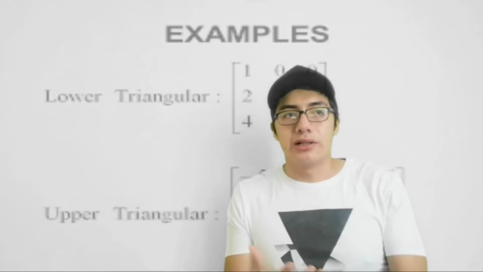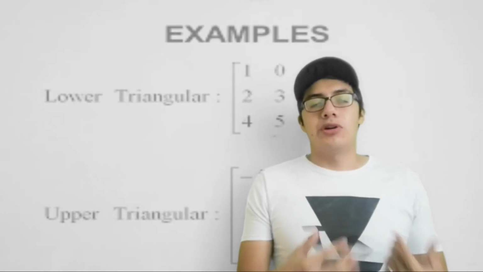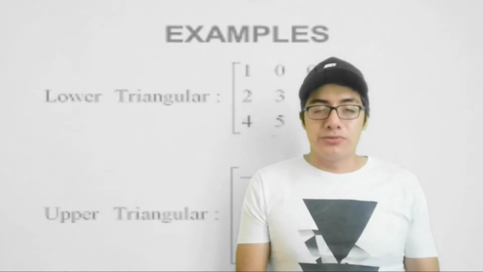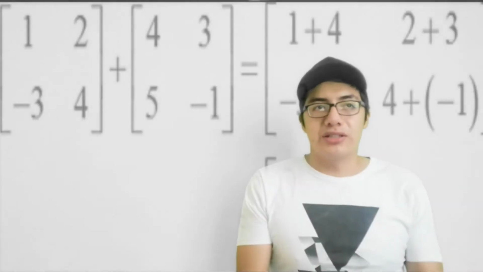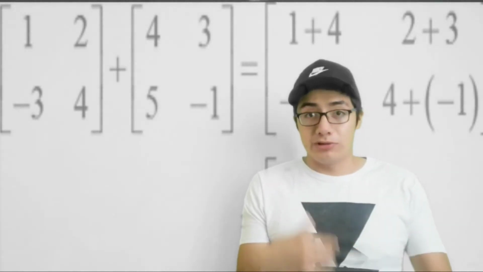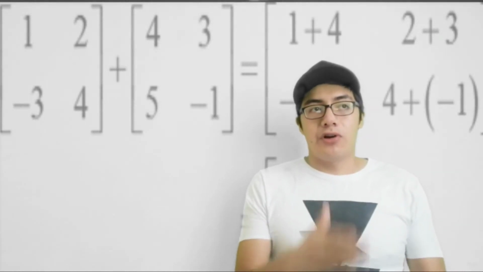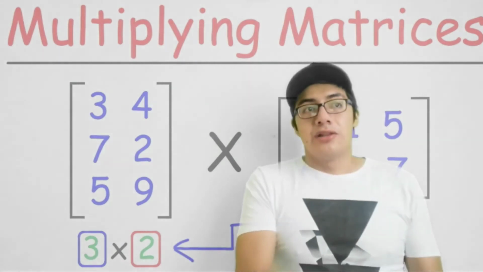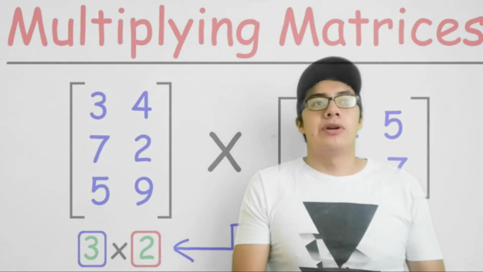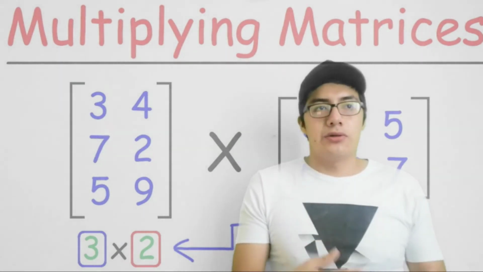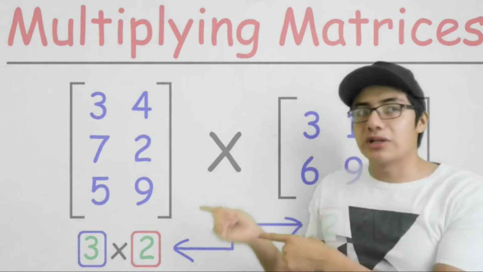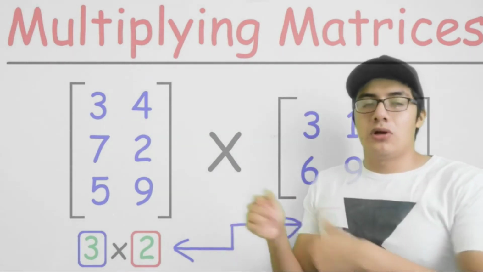Okay, well, matrices with the same number of rows and columns can be added and subtracted. But to perform a multiplication, the number of columns in the first matrix needs to be equal to the number of rows of the second one, as you can see here.